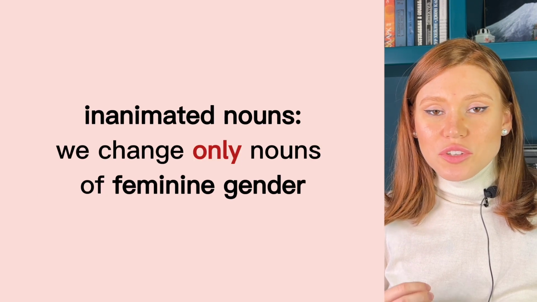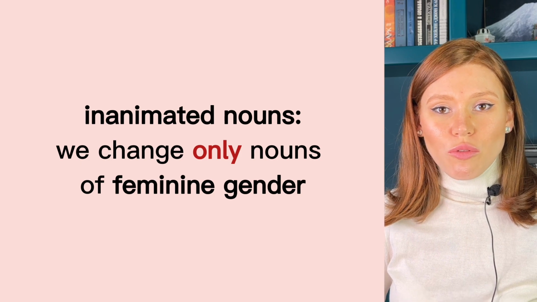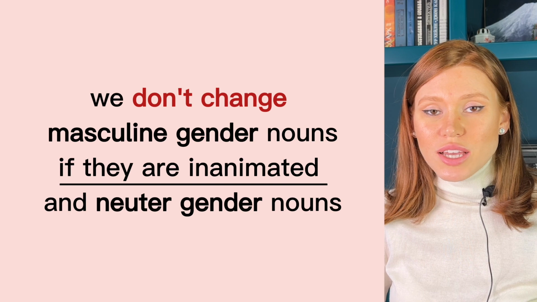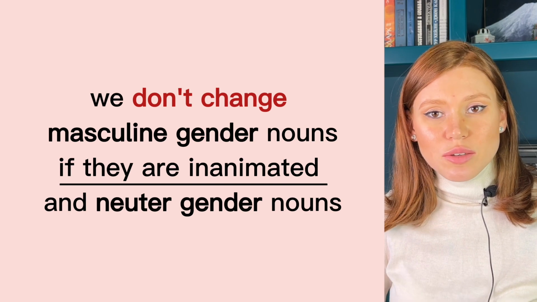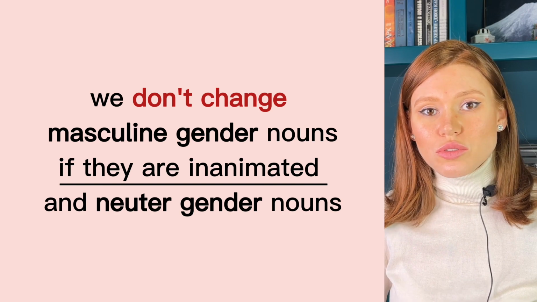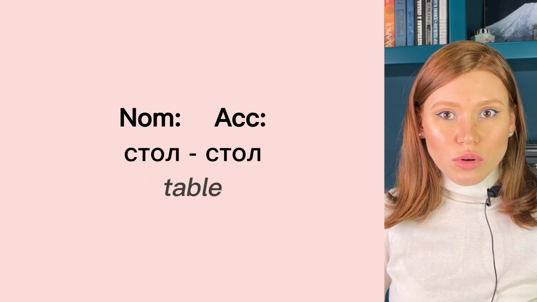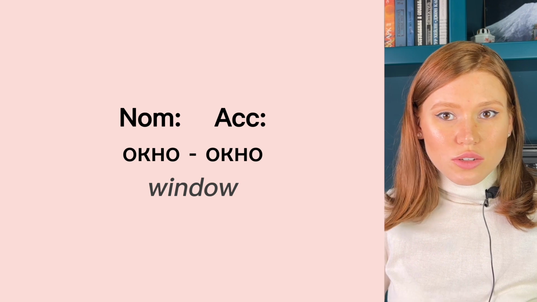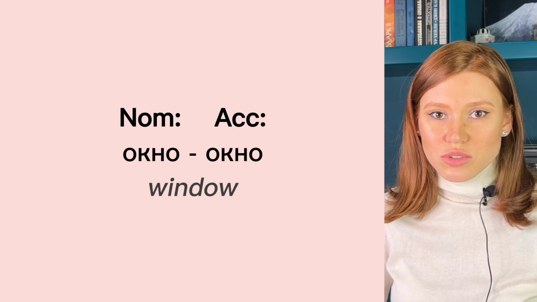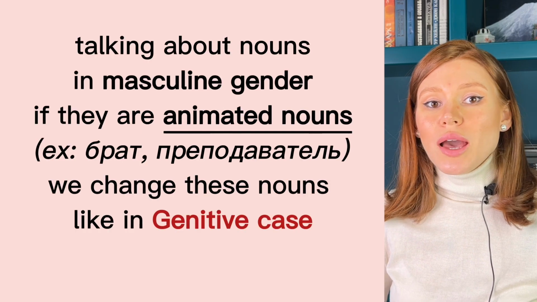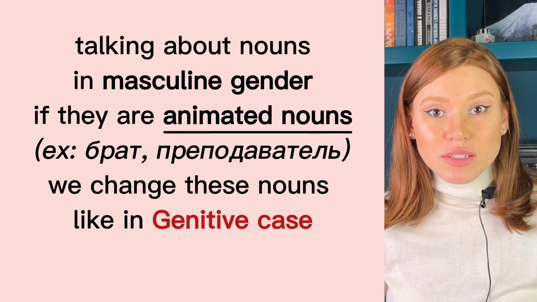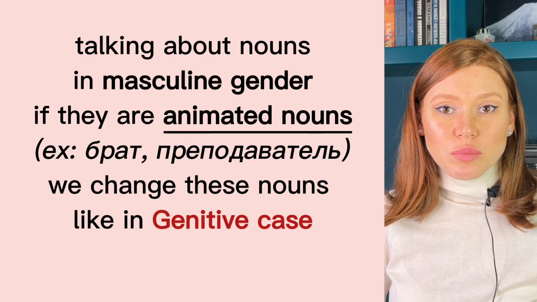Inanimated nouns, we change only nouns of feminine gender. We don't change masculine gender nouns if they are inanimated. And neutral gender nouns we also don't change in accusative. Стол, стол. Окно, окно. We don't change. If we talk about nouns in masculine gender and they are animated nouns, for example, like